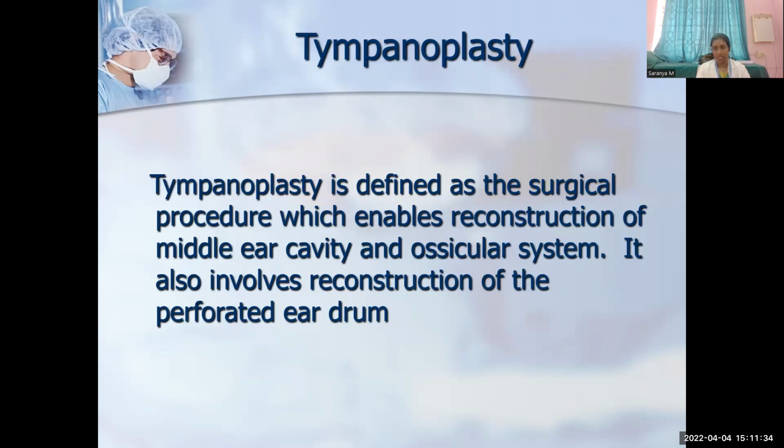What is tympanoplasty? Tympanoplasty is defined as the surgical procedure which enables the reconstruction of the middle ear cavity along with the ossicular system. It also involves the reconstruction of the perforated eardrum. So, tympanoplasty means repair of the tympanic membrane along with ossicles. Only repair of the tympanic membrane is called myringoplasty. Only repair of ossicles is called ossiculoplasty. Repair of the tympanic membrane along with ossicles is called tympanoplasty.